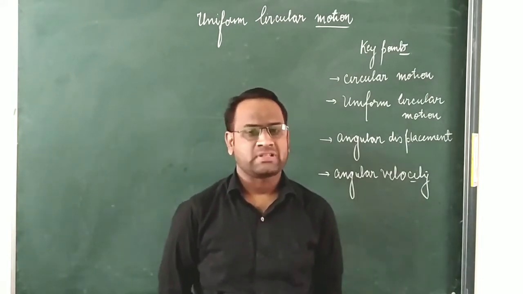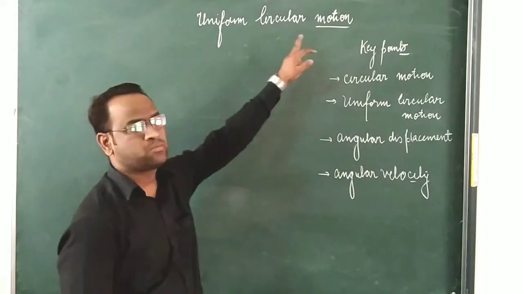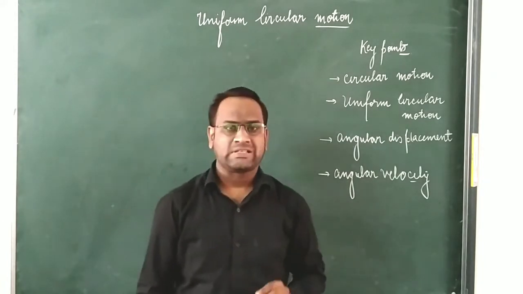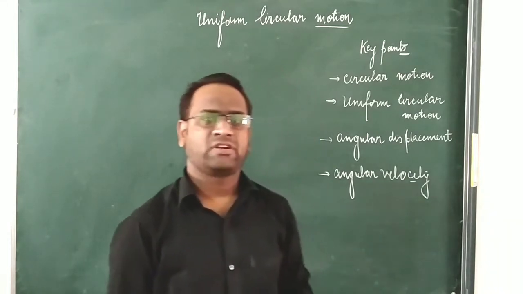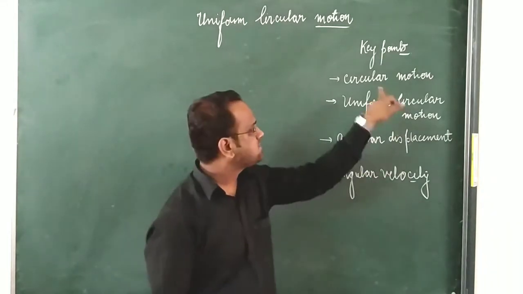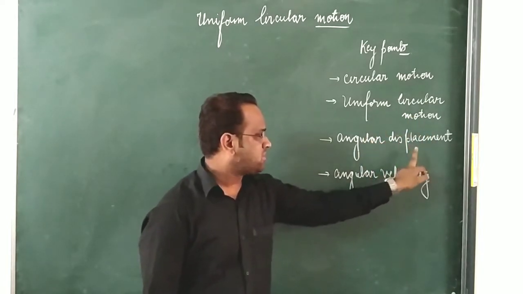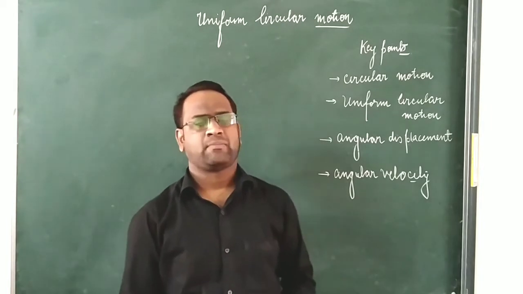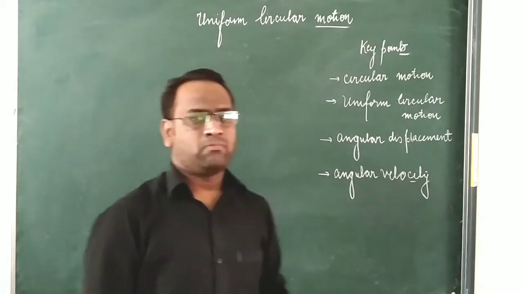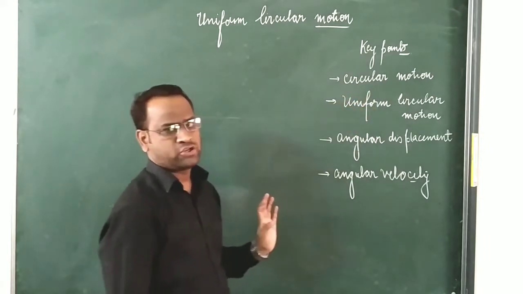Today we are going to discuss the chapter of class 11, uniform circular motion. In order to discuss this chapter, here I have written some key points: circular motion, uniform circular motion, angular displacement and angular velocity. One by one we will discuss each and every topic. I am going to start with the first topic, circular motion.